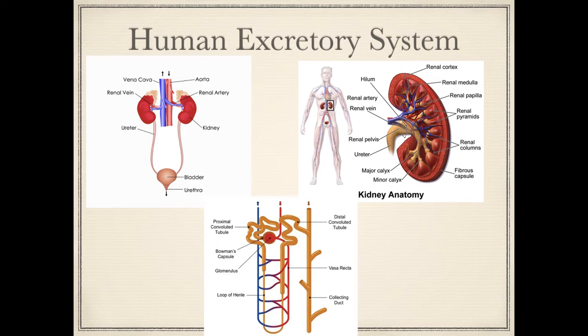It first moves around the loop of Henle, which is this U-shaped loop here, and around them are tiny, tiny blood capillaries. Now, after filtration, here's where gradual reabsorption takes place. Now, by the time the liquid in the tubule reaches the collecting duct, it's basically a solution of water, some salts, and all of the urea. Now, reabsorption takes all the glucose and some of the water and some of the salts back into the blood, because glucose is needed for respiration, and therefore is very, very important to the body.